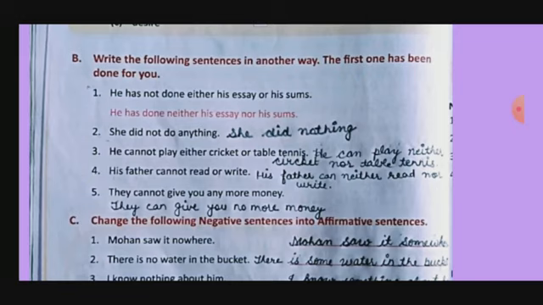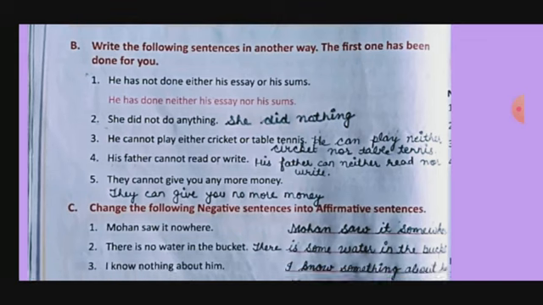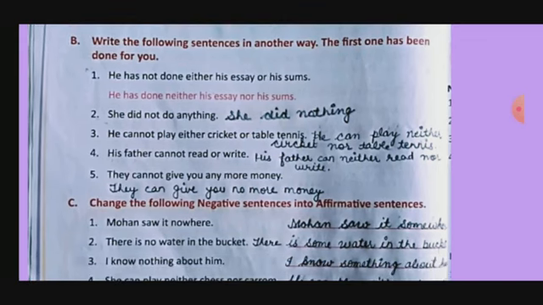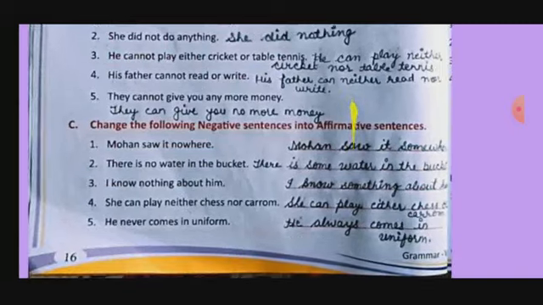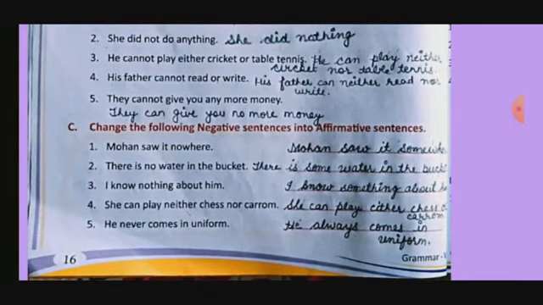Okay. His father cannot read or write. It means his father can neither read nor write. They cannot give you any more money. It means they can give you no more money. Got it? Now the next exercise, exercise C: change the following negative sentences into affirmative sentences. Mohan saw it nowhere. It means Mohan saw it somewhere. There is no water in the bucket. So there is some water in the bucket.